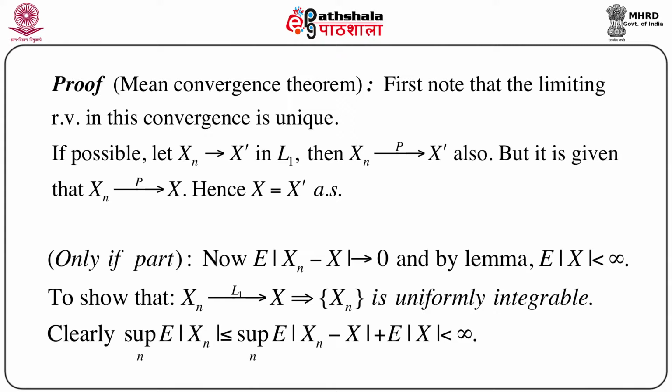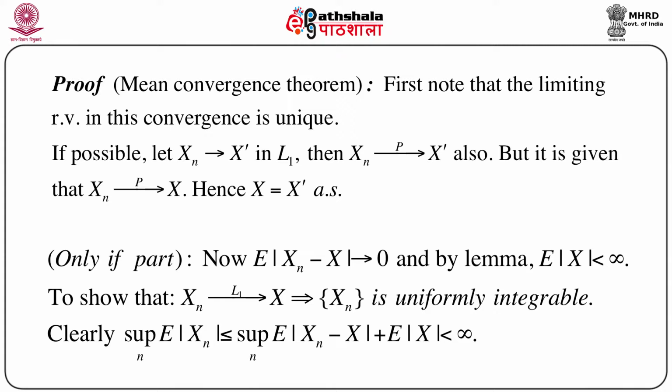As usual, if possible, let us assume that there exists another variable X prime such that Xn converges to X prime in L1. Now we know that L1 convergence implies convergence in probability. That means Xn converges to X prime in probability also. But it is already given in the theorem that Xn converges to X in probability.